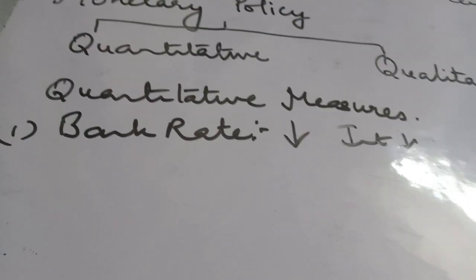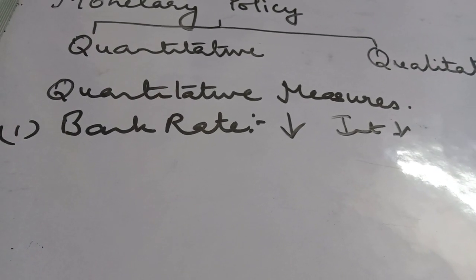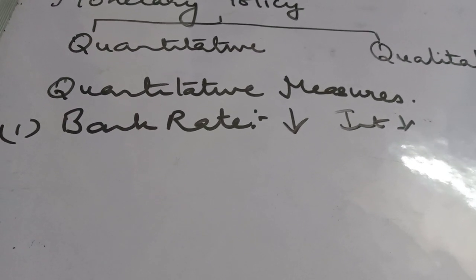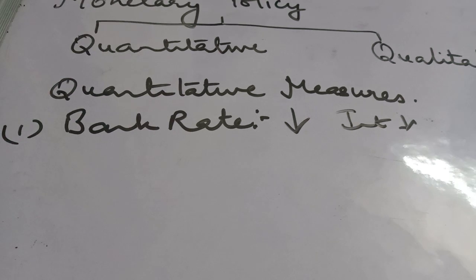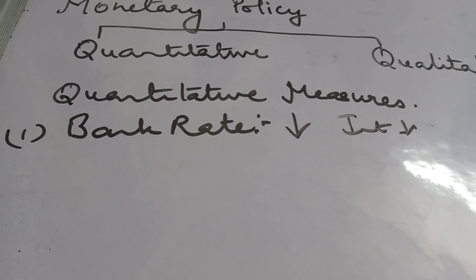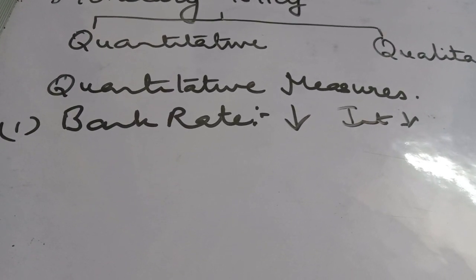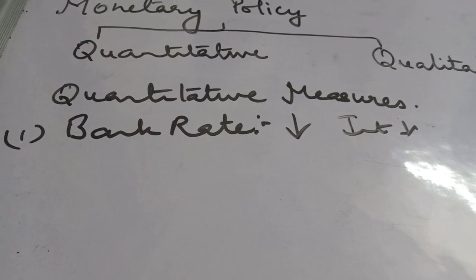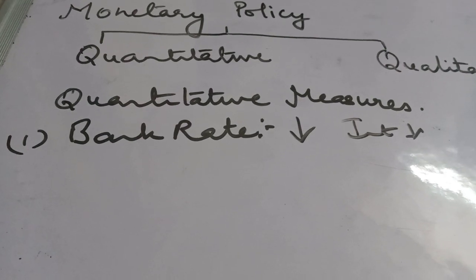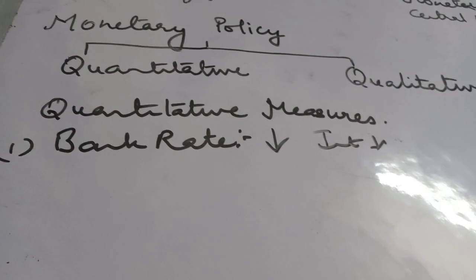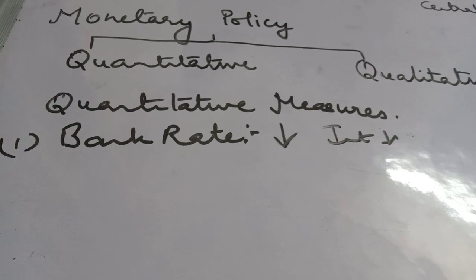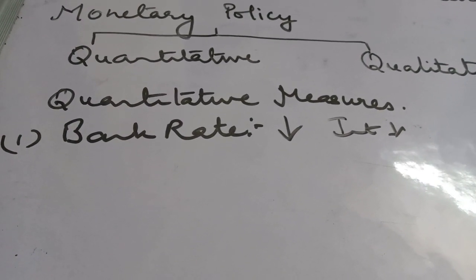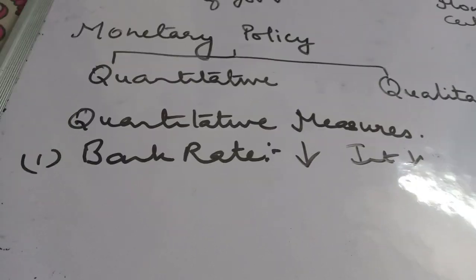We'll do it again. In situation of deficient demand, central bank reduces the bank rate, which encourages commercial banks to borrow from central bank. Reduction in bank rate forces commercial banks to reduce the interest rates. This makes credit cheaper, leading to increase in demand for loans, thereby increasing the effective demand.